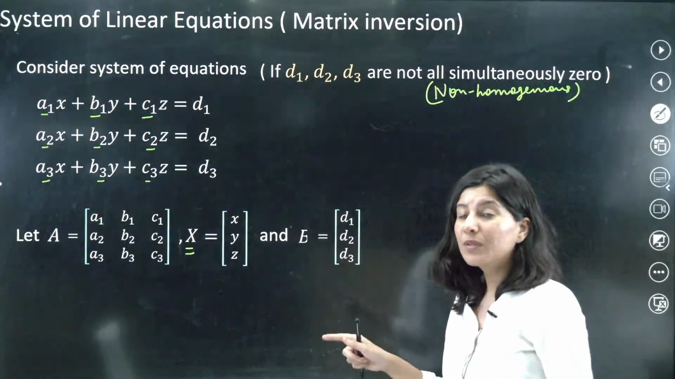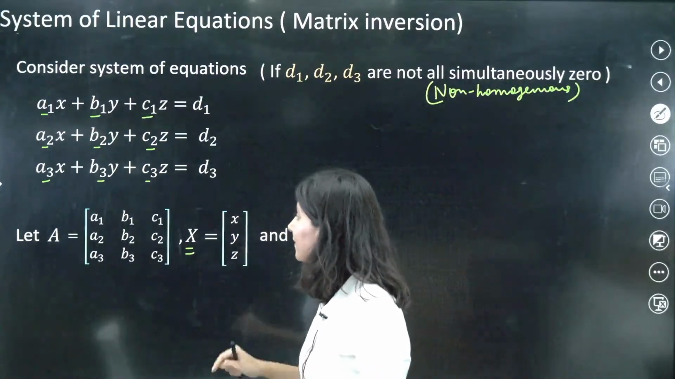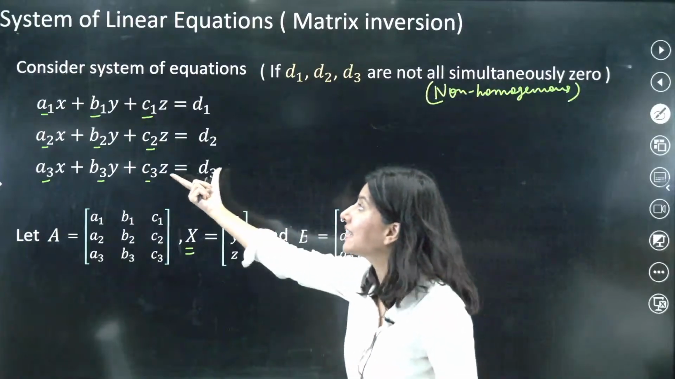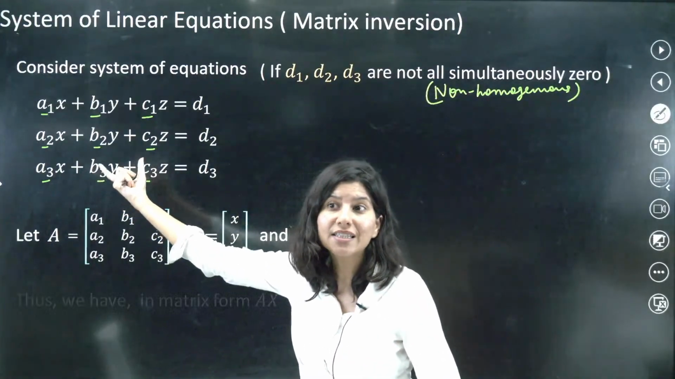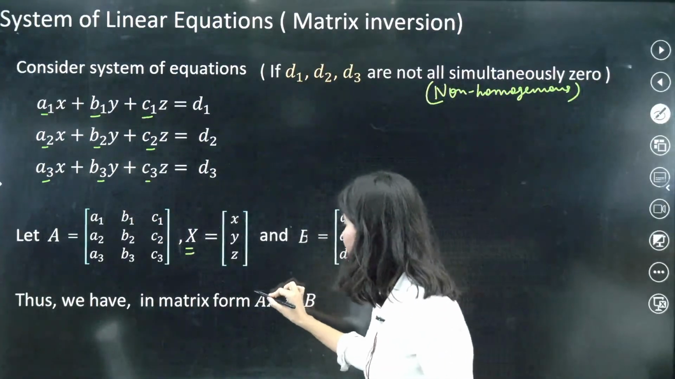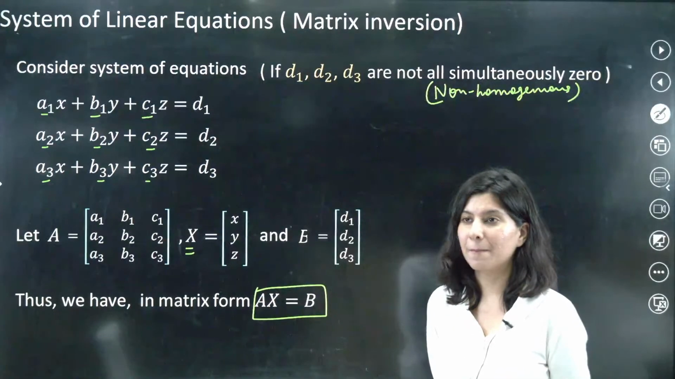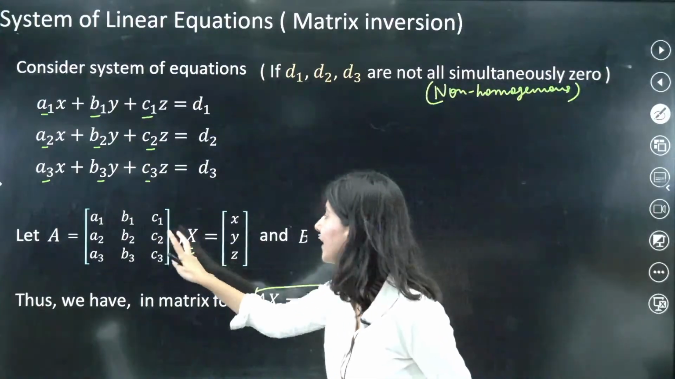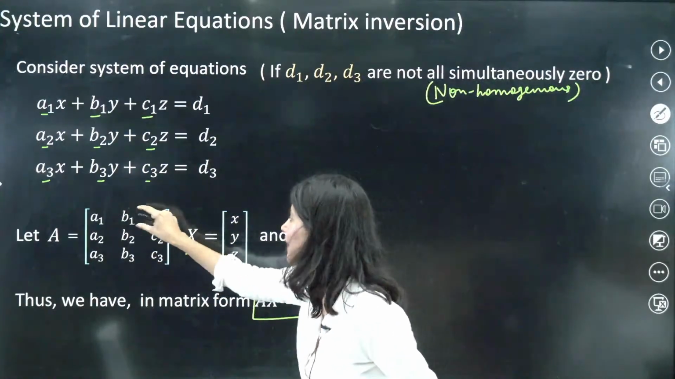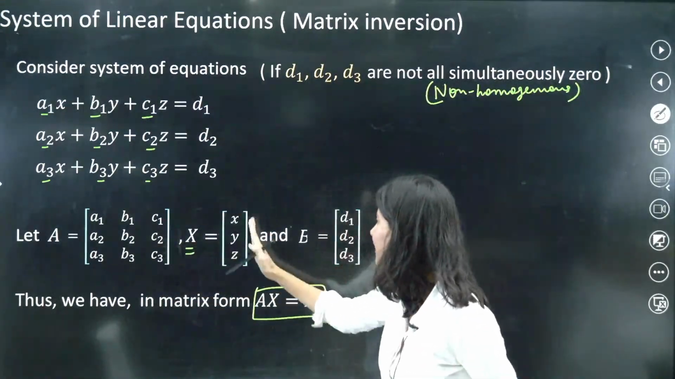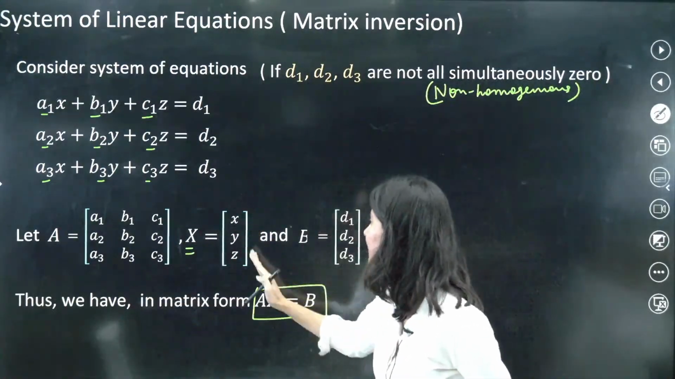And finally, the B matrix is D1, D2, D3. So AX will be equal to B. So what is the matrix equation equivalent to all these three equations? AX equal to B is the matrix equivalent of these three equations, right? If I multiply these two, finally I will get what? This multiplied with this is this, which is equal to D1. This is D2. This is D3.